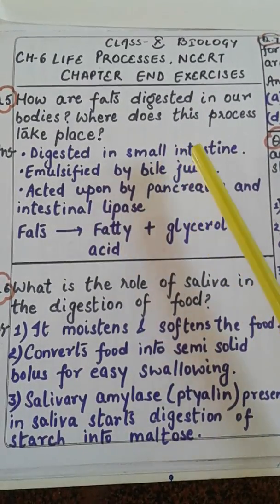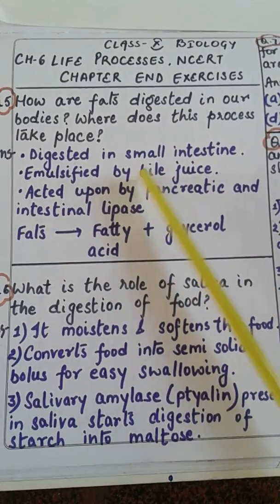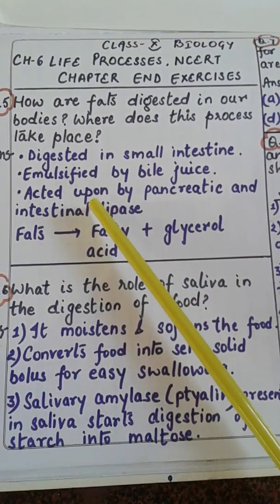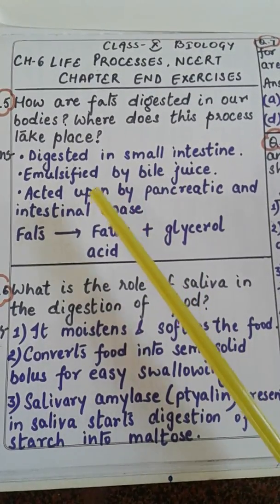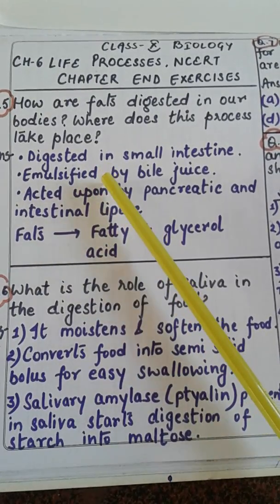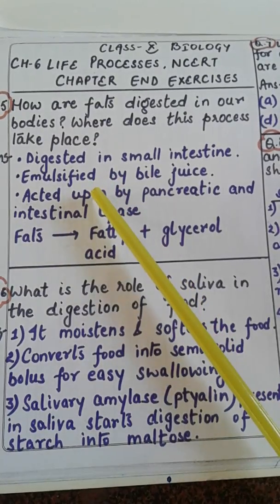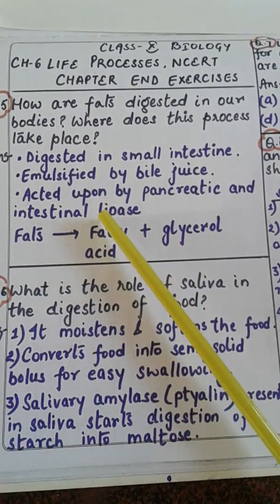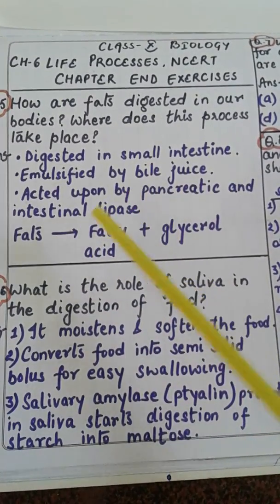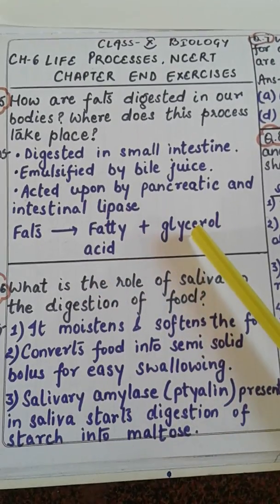Once it enters the small intestine, these fats are emulsified by the action of bile juice that is secreted from the liver. Emulsification, as we know, is the breaking down of large fat globules into smaller ones so that the enzymes can work on it. So here in the small intestine they will be emulsified. After that they will be acted upon by the pancreatic and the intestinal lipase, and finally they will be converted into fatty acids and glycerol.